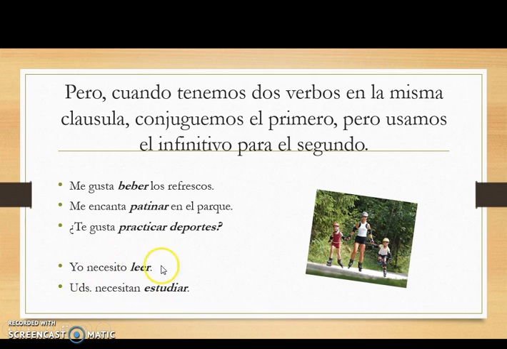Yo necesito leer. I need to read. Ustedes necesitan estudiar. You guys need to study. Again, we've already conjugated the first verb in this clause. Necesito, I need. Ustedes necesitan, you all need. So the next verb can simply be in the infinitive form. Yo necesito leer, ustedes necesitan estudiar. I need to read, you guys need to study.